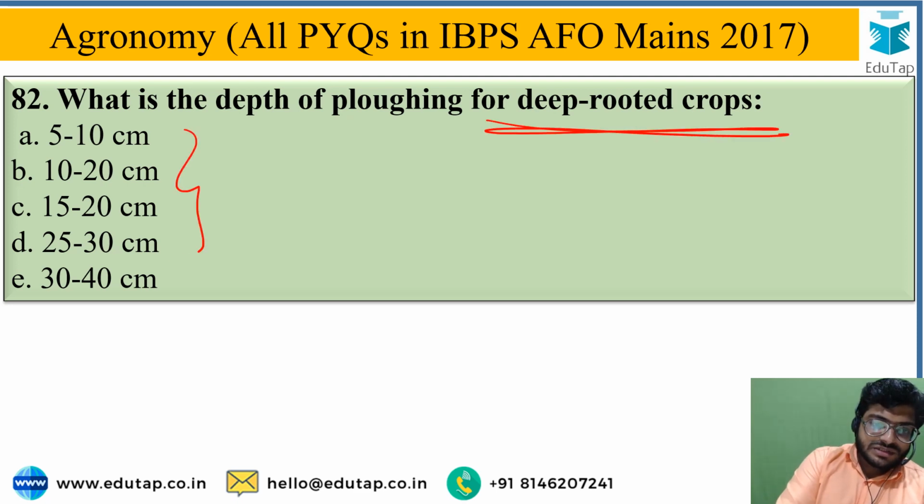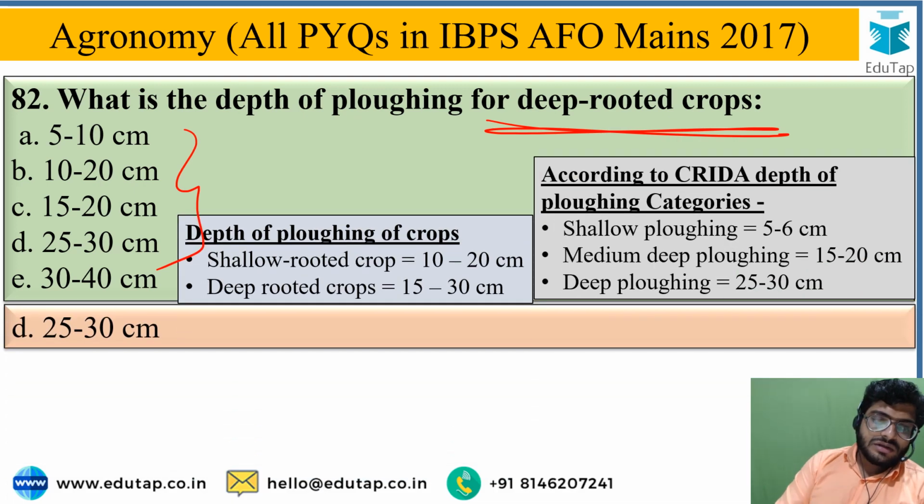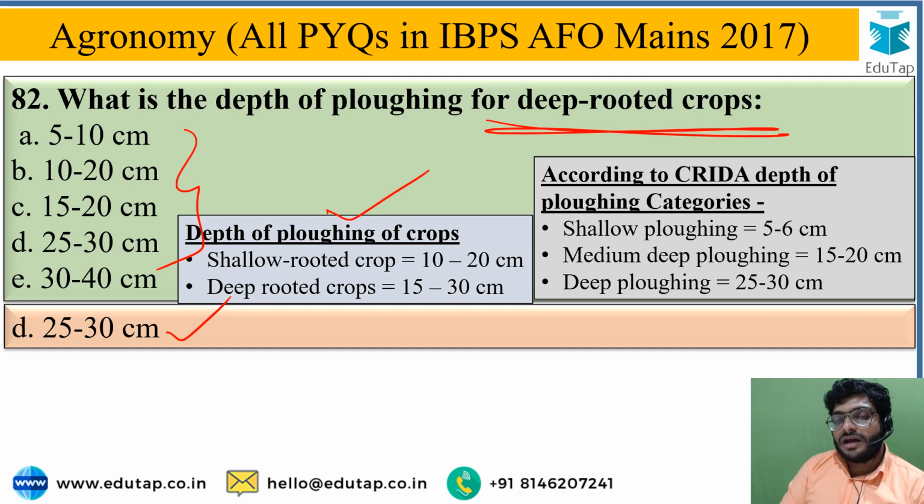From the given options, the correct answer is option D, that is 25 to 30 centimeter. So depth of plowing as per the crop root depth is one thing, and the categorization given by CRIDA, that is Central Research Institute for Dryland Agriculture, located at Hyderabad, also gives categories of plowing as per the depth of plow. These are shallow plowing, medium deep plowing and deep plowing. Don't confuse between these two.